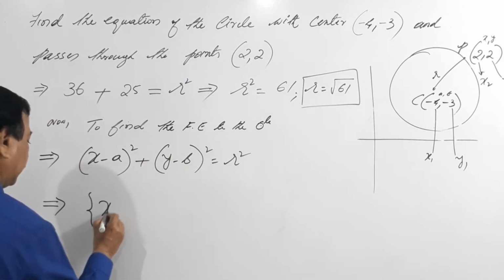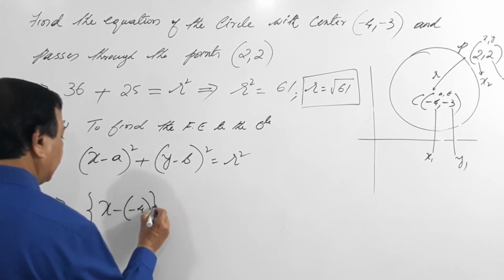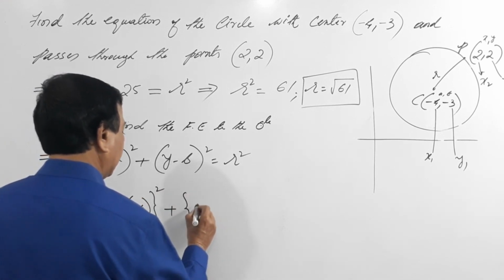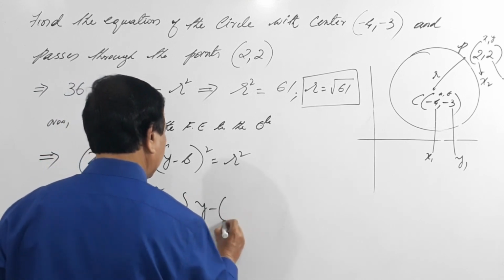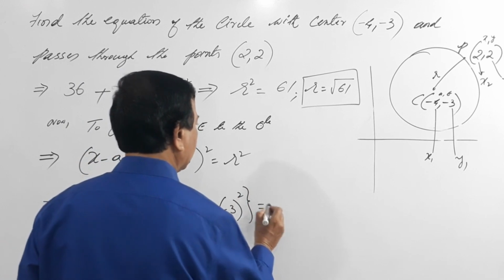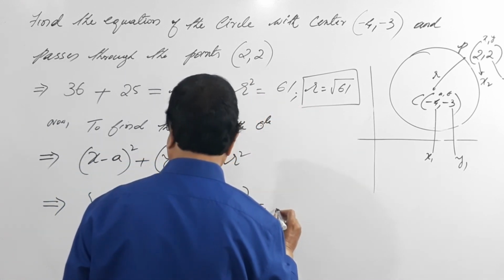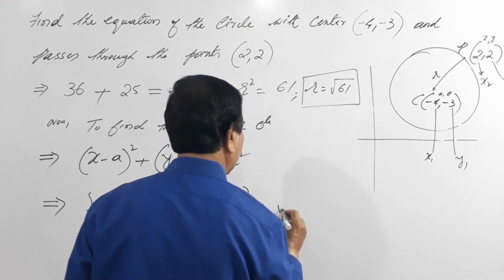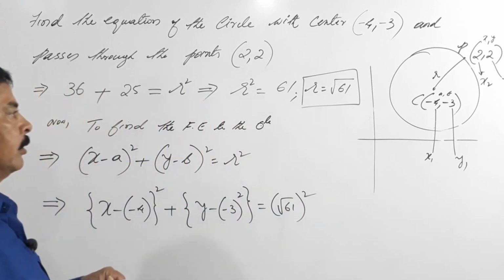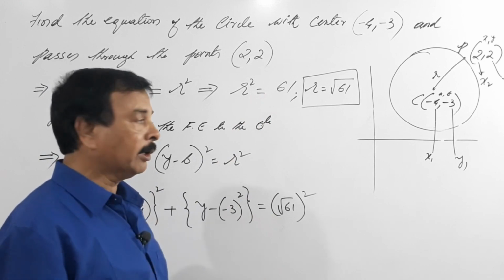That is (x minus minus 4) the whole square plus (y minus minus 3) the whole square. r square is 61. I wrote that r is root 61 whole square, because I could have written 61 directly, but I don't want you to get confused later on.